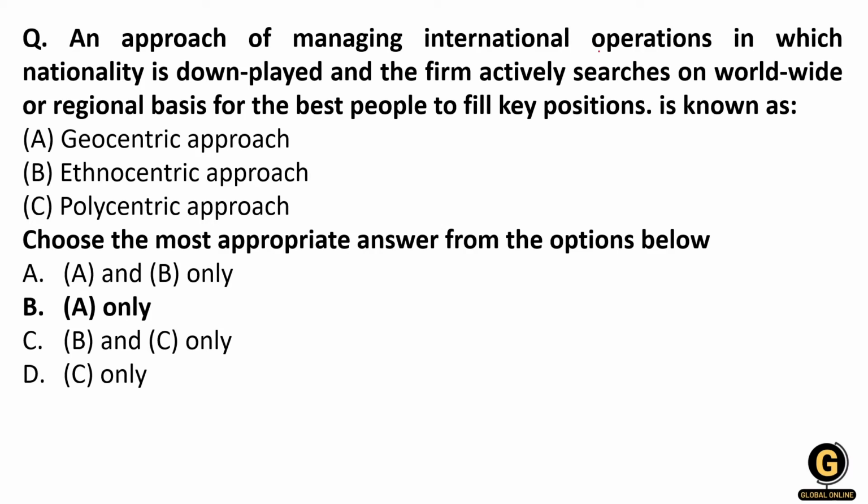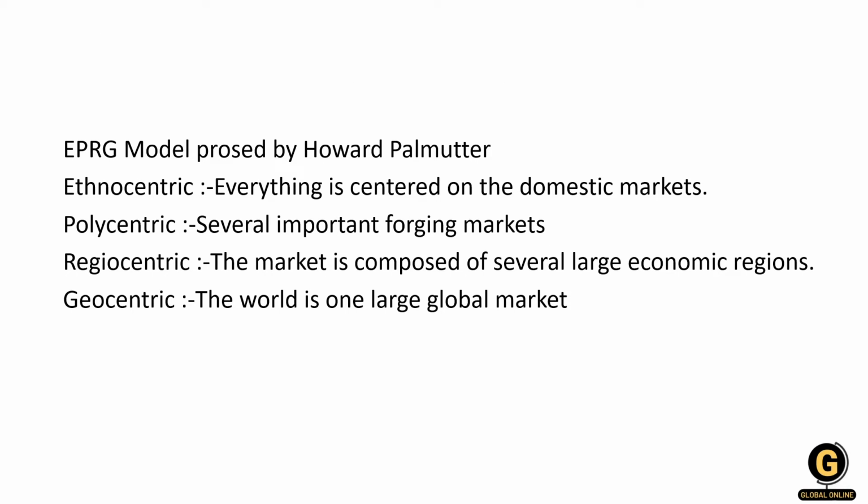Why? Because we had given a hint that the search is being worldwide or regional centric. Here the regiocentric word was not there. This question is from the EPRG framework given by Howard Perlmutter. He has given 4 stages. Ethnocentric is what? Everything is centered on the domestic market. Then polycentric is what? Several important foreign markets are coming together.